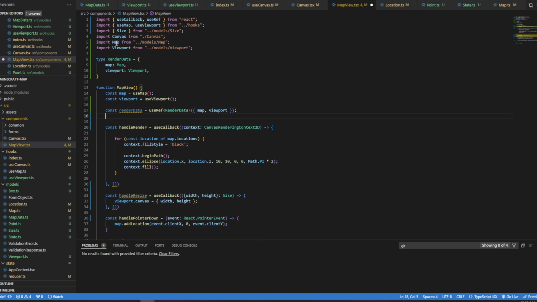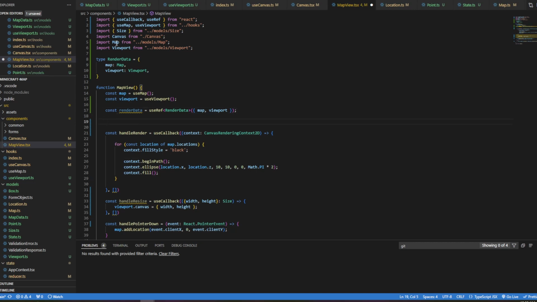So we will also want to say, while it's being rendered, render data.current equals map and viewport. A ref is something that sits outside of a component. This render data object is effectively just holding an object that will be there while this component is mounted. When the component unmounts, I think that object disappears.